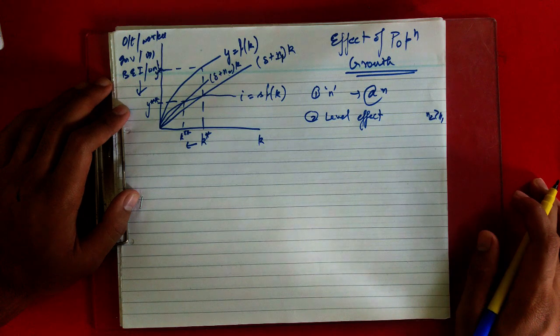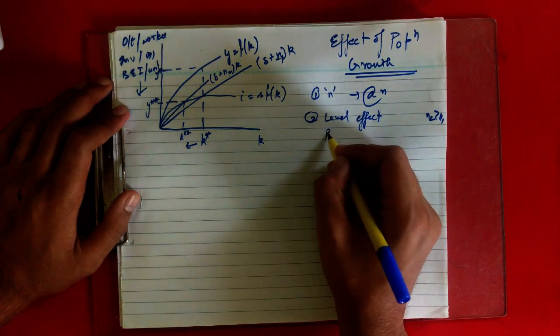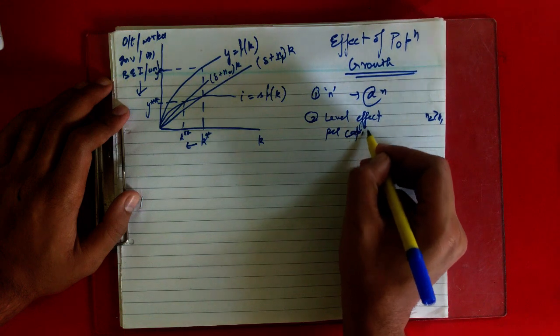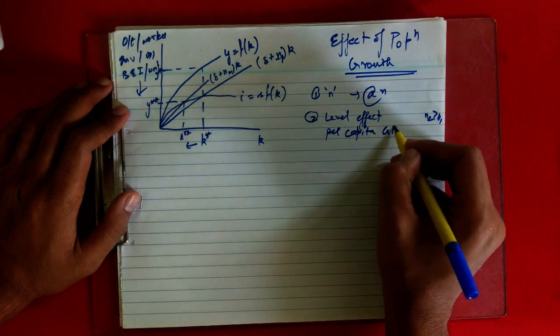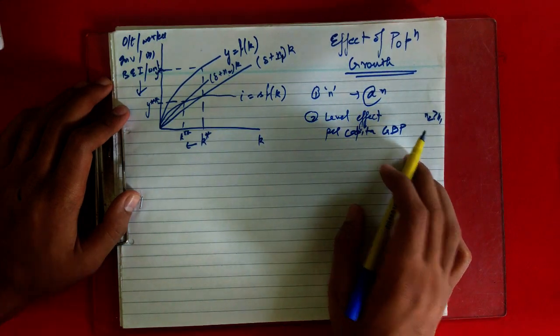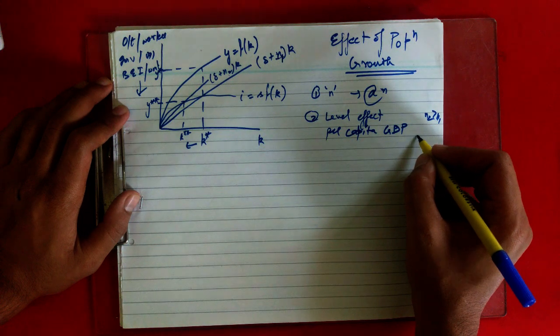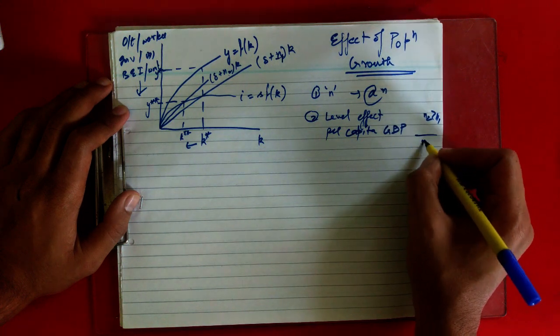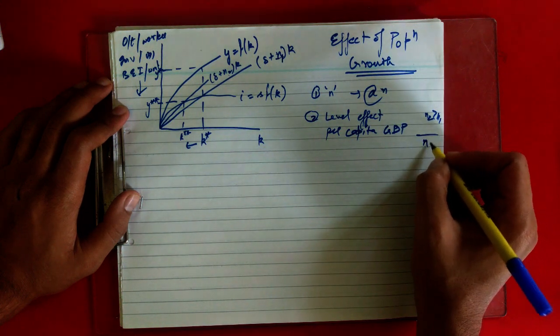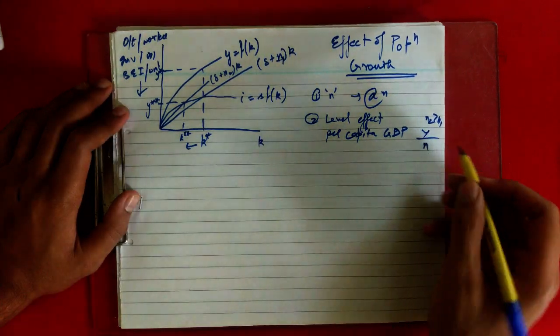Also, the country with more population will have less per capita GDP. I'm writing this word, per capita GDP, that is less growth. The more the population grows, the less is the per capita GDP. As you also know, n comes in the denominator, so when the denominator increases, the whole proportion decreases, and this is y upon n only.